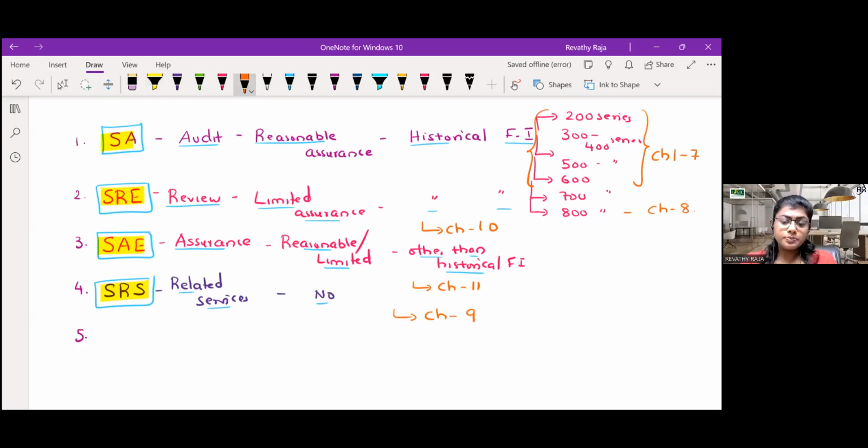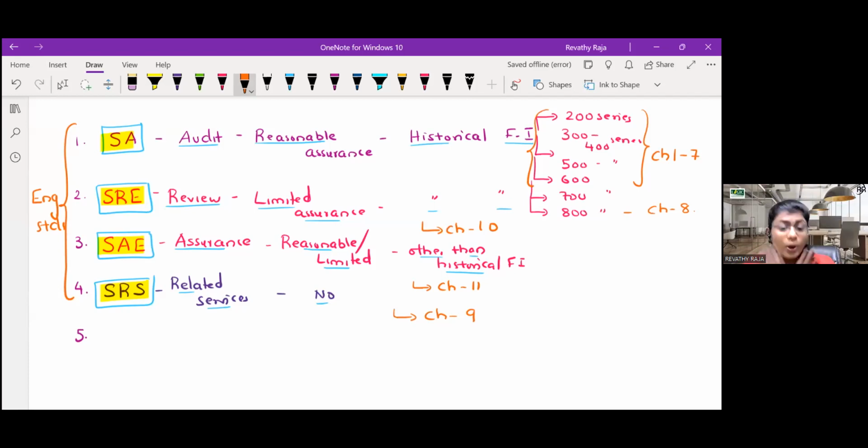And finally, can someone tell me cumulatively all these 4 standards we can call in one phrase? Any guess? SA is for audit engagement, SRE is for review engagement, SAE is for assurance engagement, SRS is for related services engagement. So can we cumulatively call all the 4 standards as, any guess? Come on. We call them engagement standards. Why did we call it engagement standards? Because it is particular, like audit, review. It's for a particular engagement.